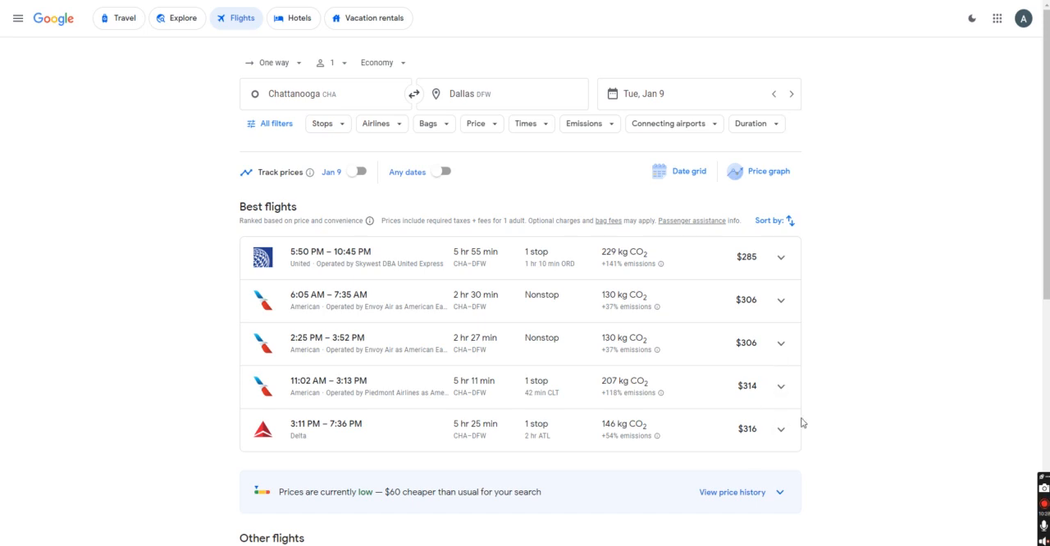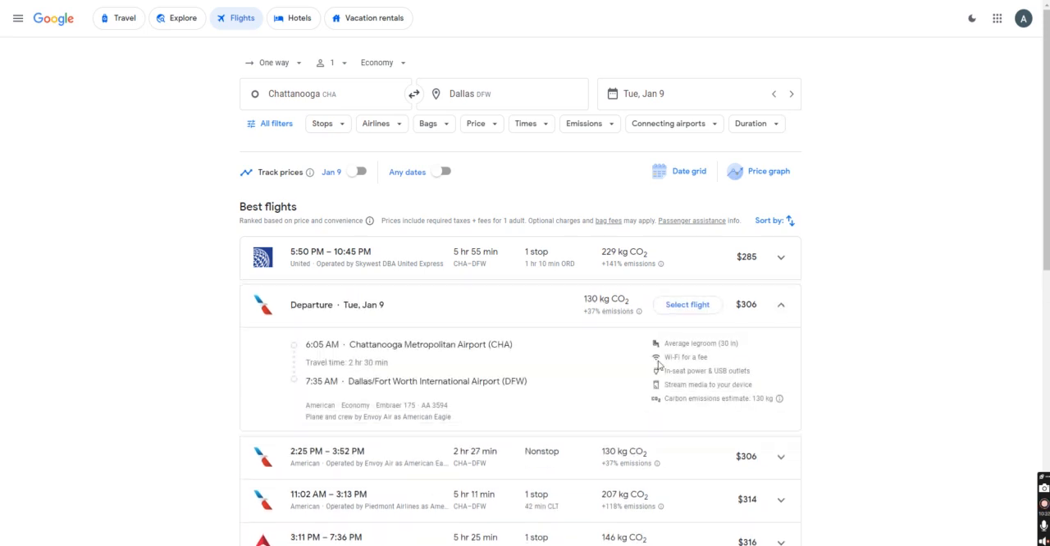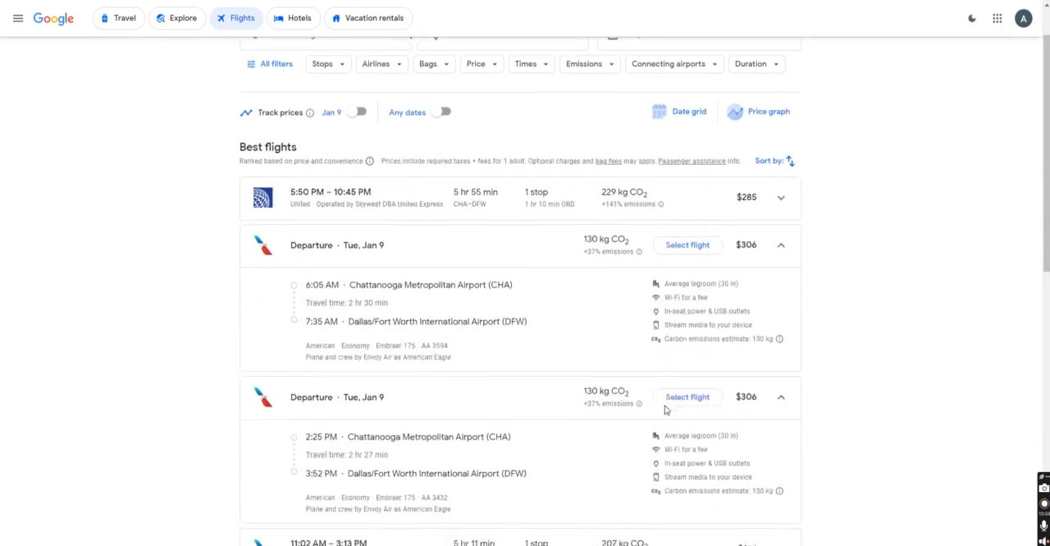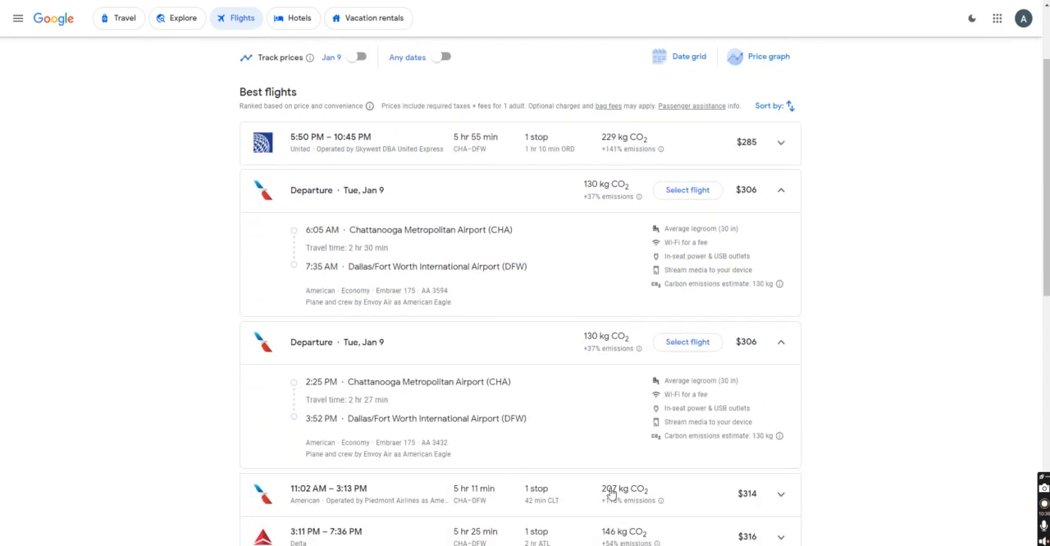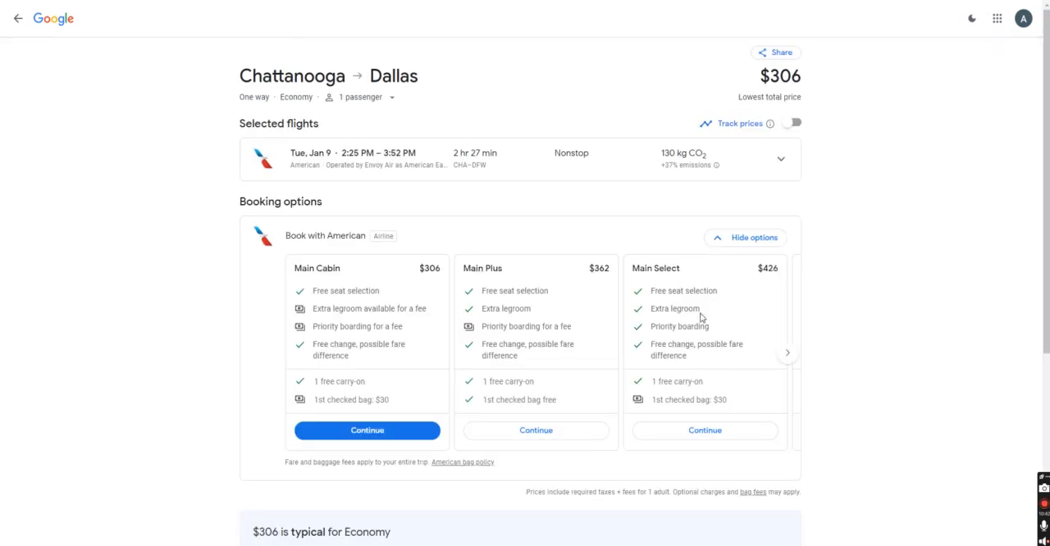We found two nonstop flights. The times are slightly different, but if we utilize these same ones, AA 3594, we found the exact flight. We found it. This is going for $306. Little steep, I would say, for that route.